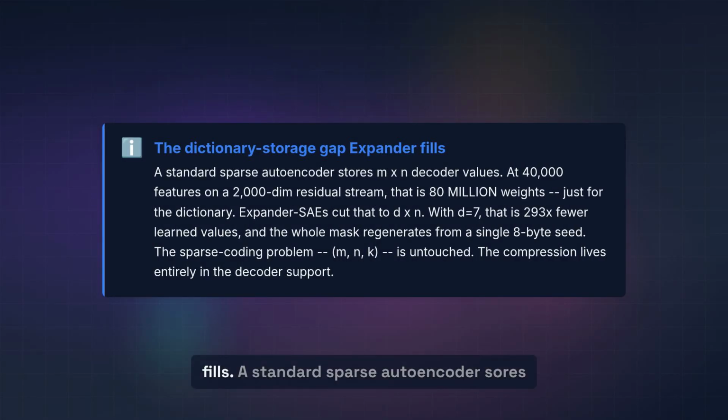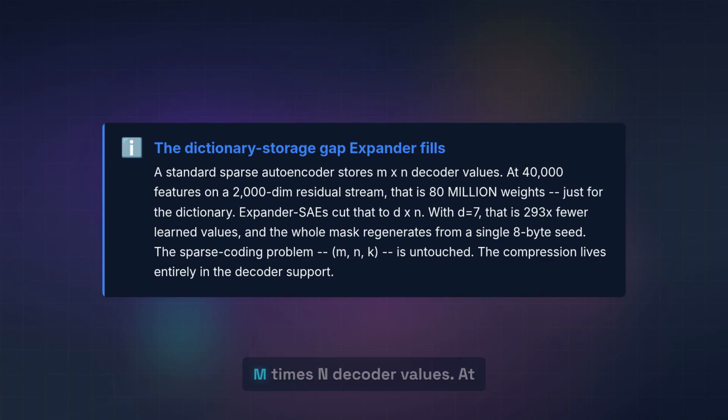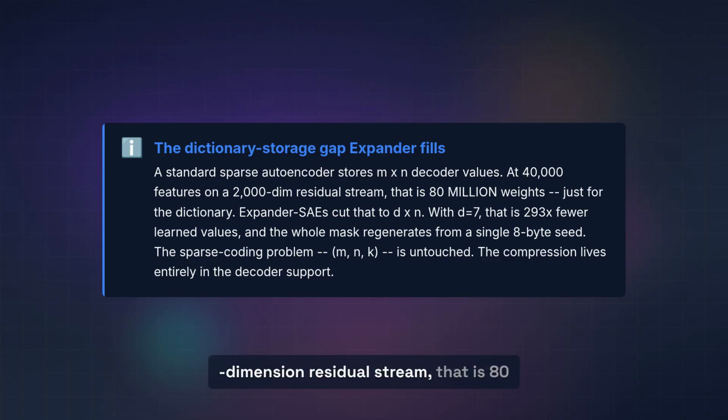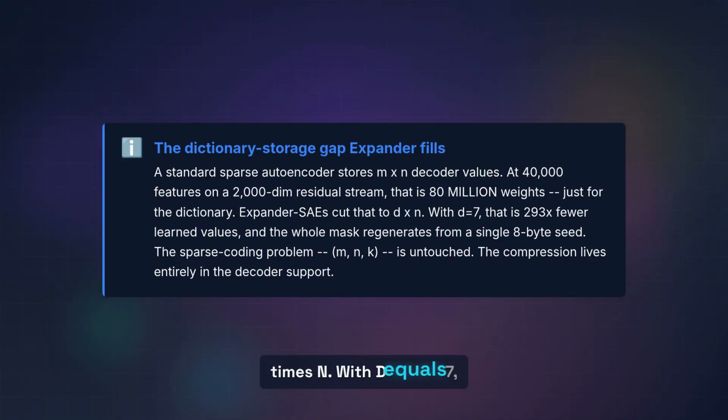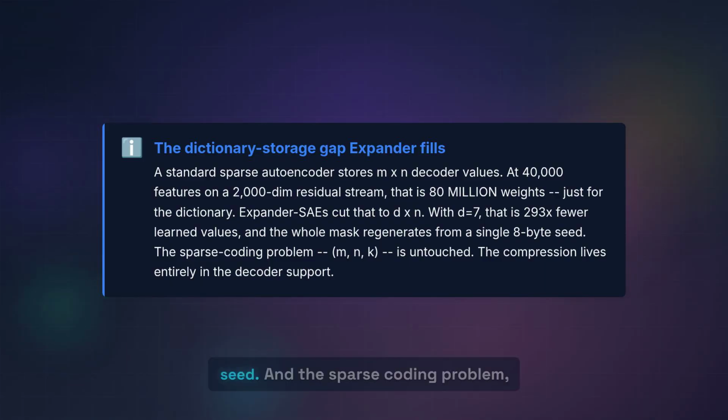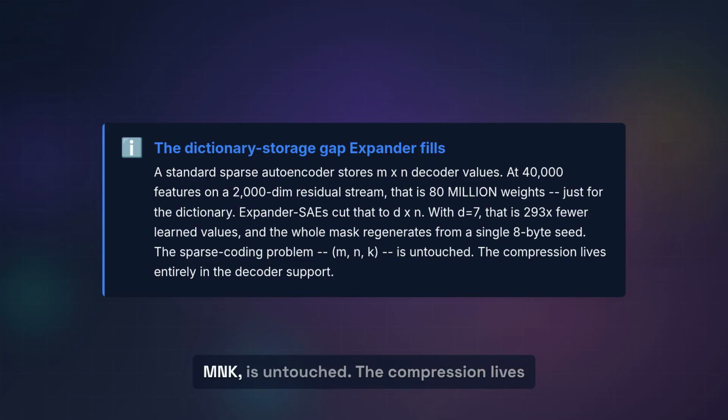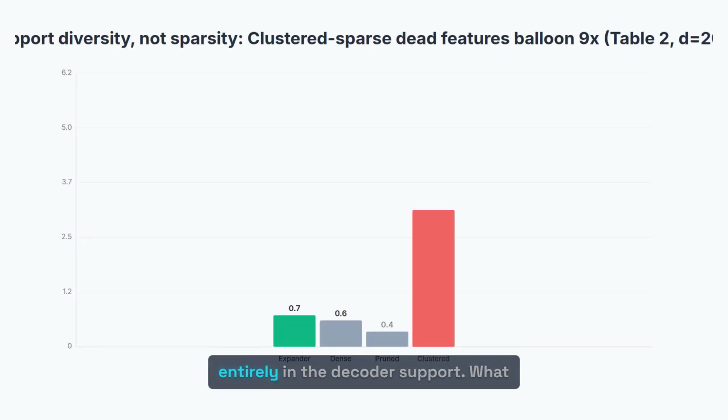The gap it fills. A standard sparse autoencoder stores m times n decoder values. At 40,000 features on a 2,000 dimension residual stream, that is 80 million weights just for the dictionary. Expander SAEs cut that to d times n. With d equals 7, that is 293 times fewer values, regenerable from a single 8-byte seed. And the sparse coding problem, m, n, k, is untouched. The compression lives entirely in the decoder support.